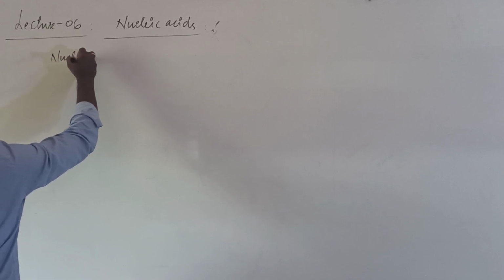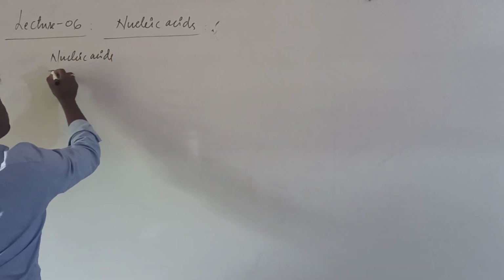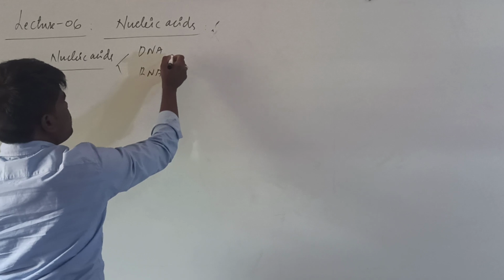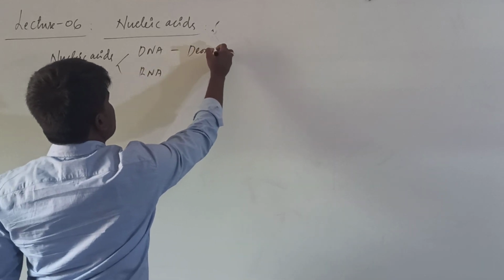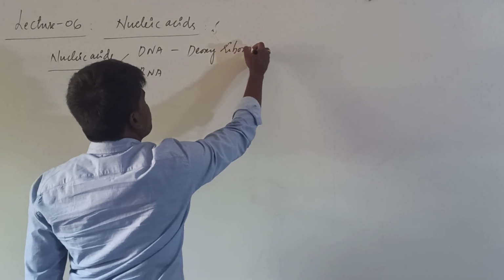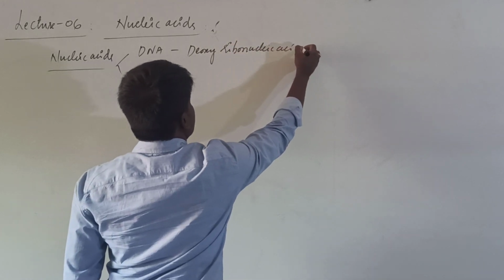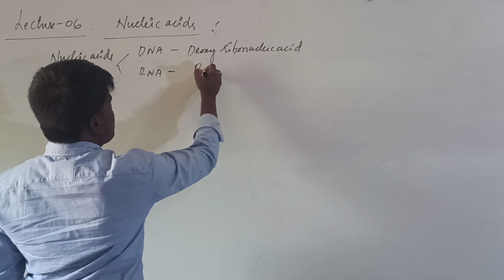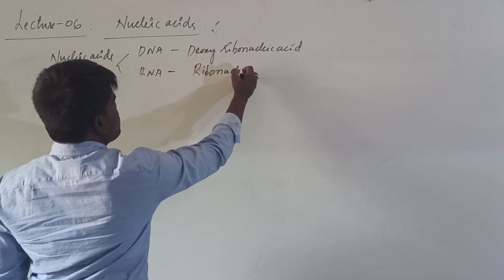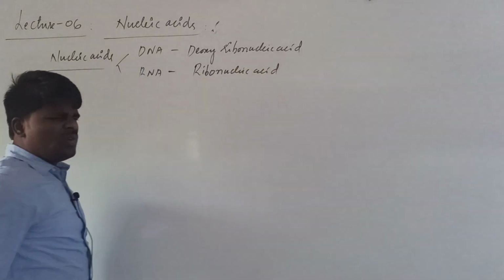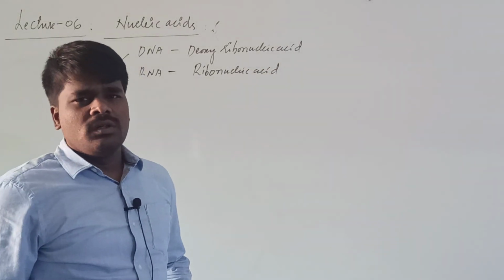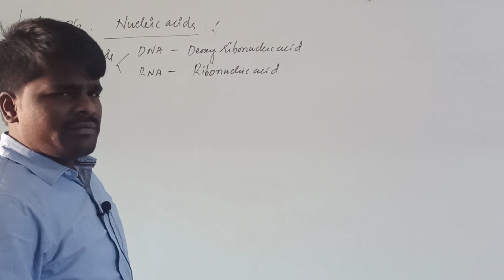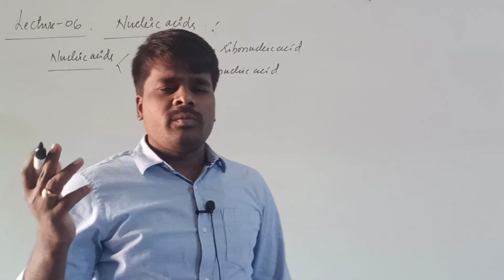Nucleic acids are of two types. One is DNA, which is the major one, and the other is RNA. The expansion of DNA is deoxyribonucleic acid, and RNA is ribonucleic acid. The only difference is the presence and absence of a hydroxy group. When you study the structure, you will come to understand what the major difference between RNA and DNA is. You might have already studied this in biology.